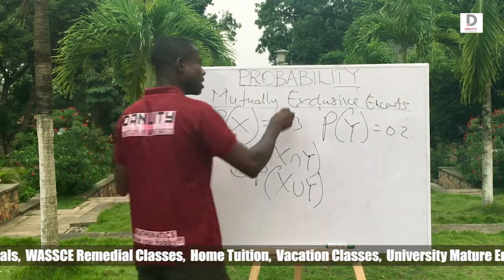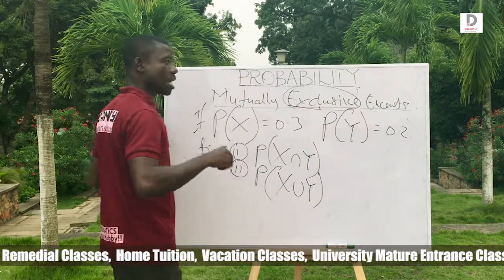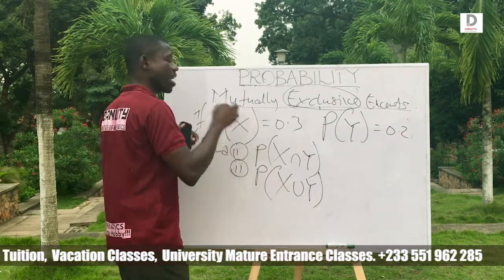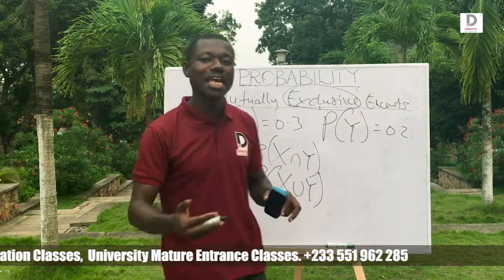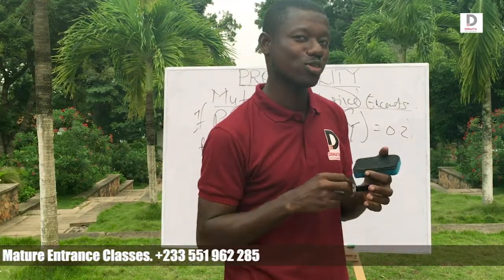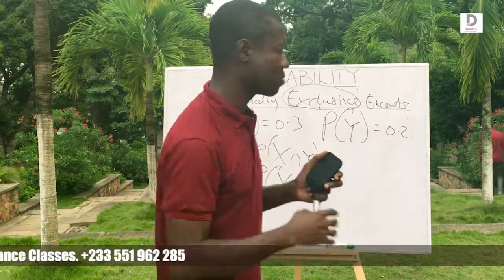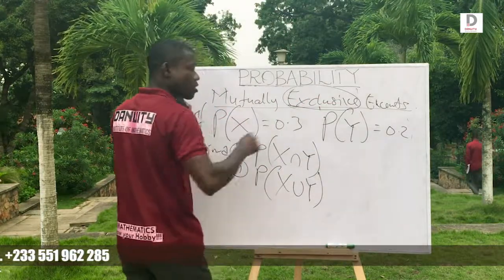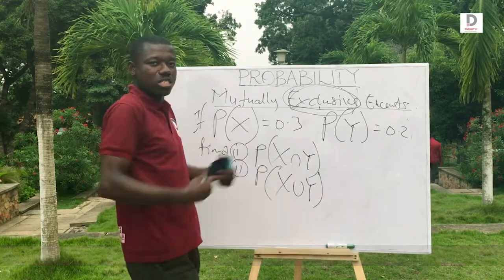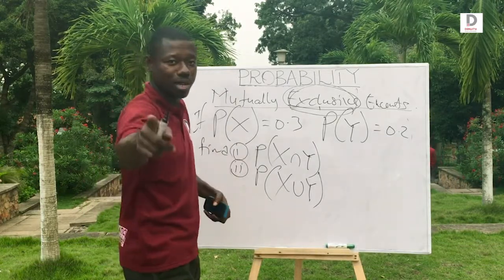Now, we said mutually exclusive. So the examiner will tell you that x and y are mutually exclusive, so respect that English. If you respect the English, you are free. It means there's no intersection. It's exclusive. It's not part. Therefore, you can't subtract.